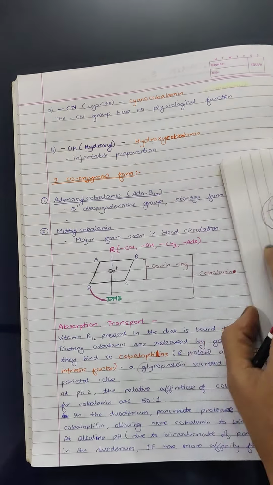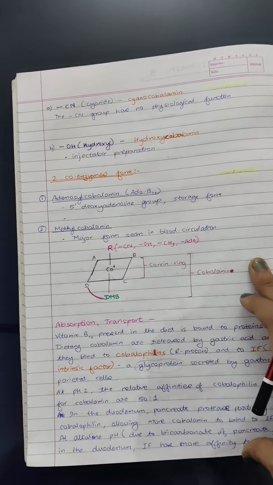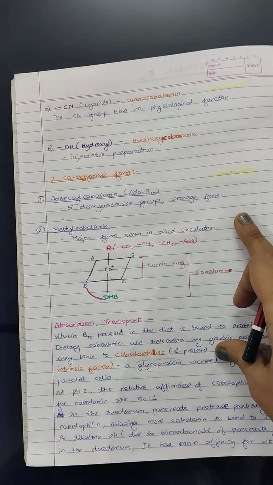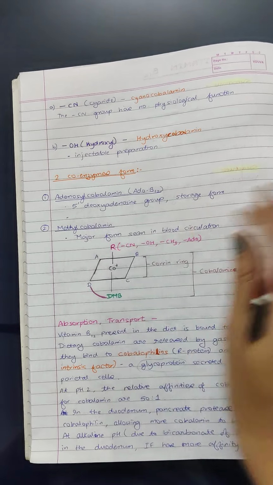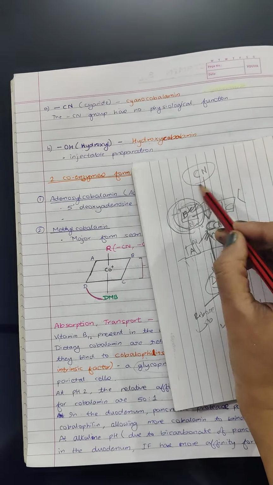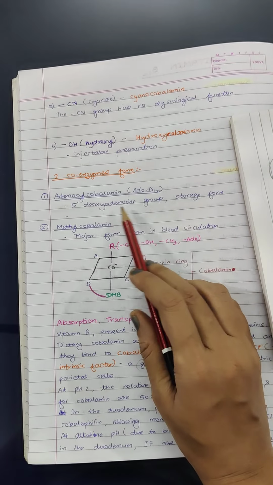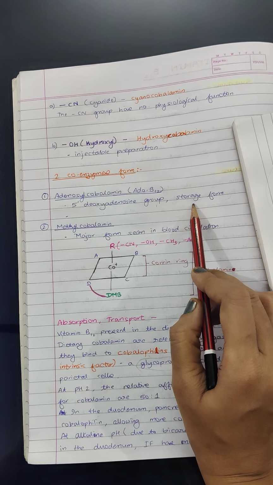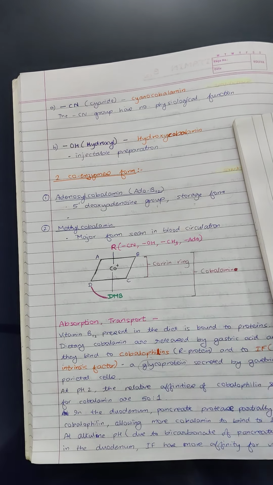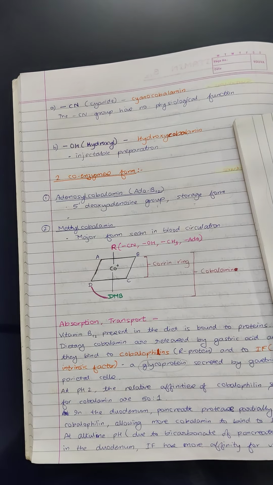Now the 2 coenzyme forms, we had discussed just now that there are 2 coenzyme forms of the vitamin which are formed in the body. They are adenosylcobalamin. Here, in this place a 5-deoxyadenosine group is there, and it is the storage form in the body, means vitamin B12 is stored in the body. As we know, all the vitamin B complex are not stored in the body because they are water soluble, they are excreted.